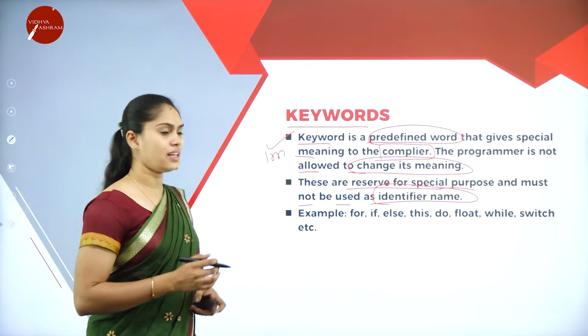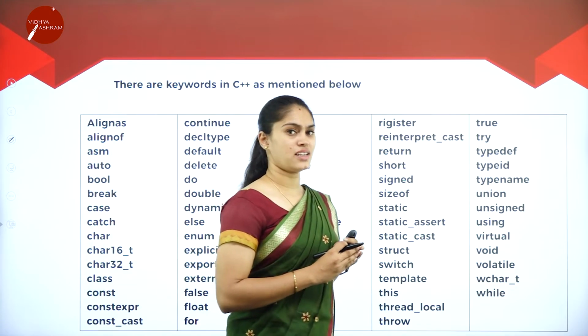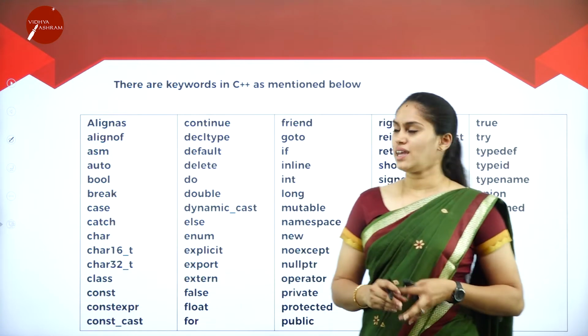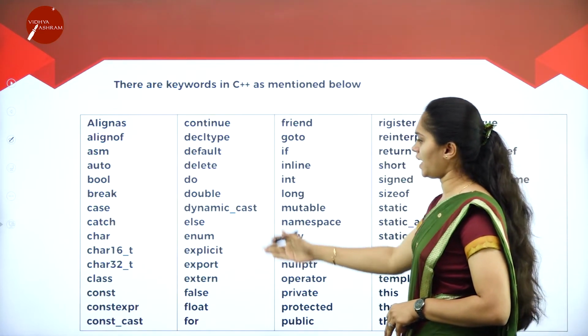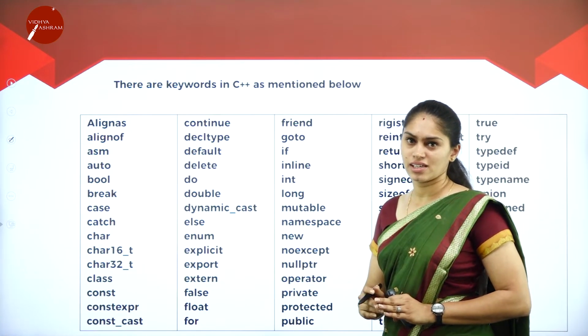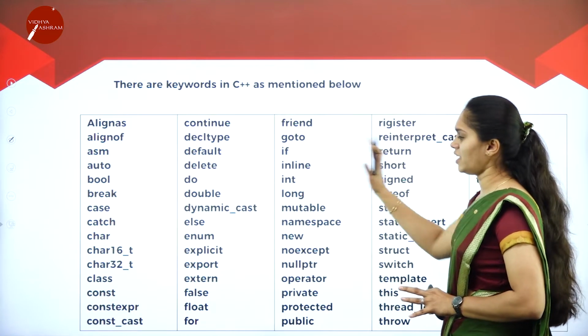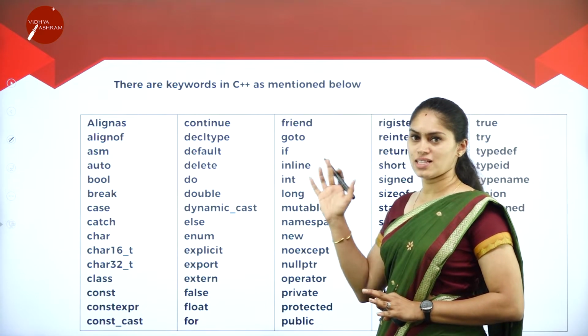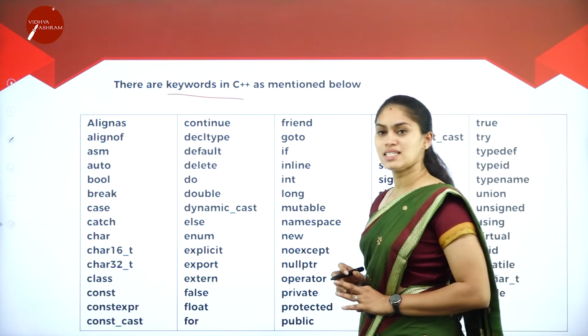Then what are the examples of keywords? C++ is rich with keywords. So here I have named several keywords. You are not supposed to take any of these names when we are declaring identifiers. When we are working with identifiers, you should not go with any of these names. So these are the examples of keywords in C++.